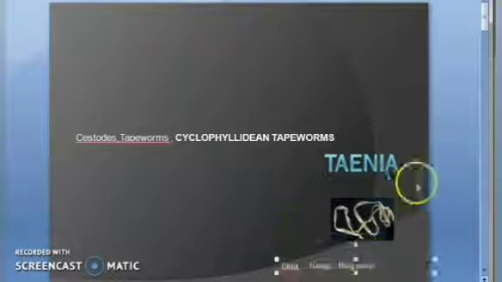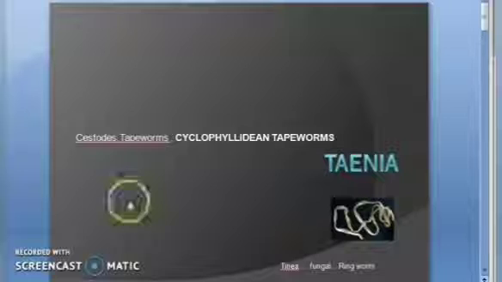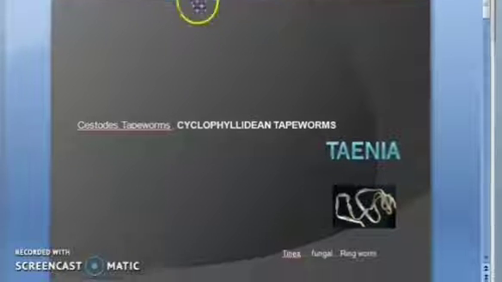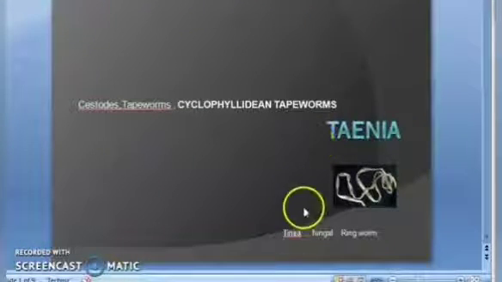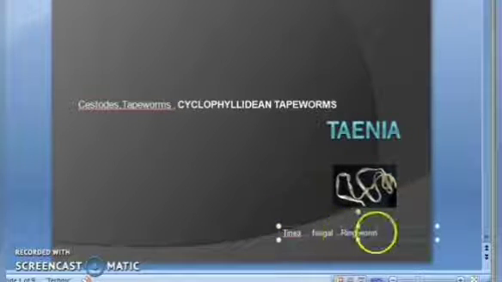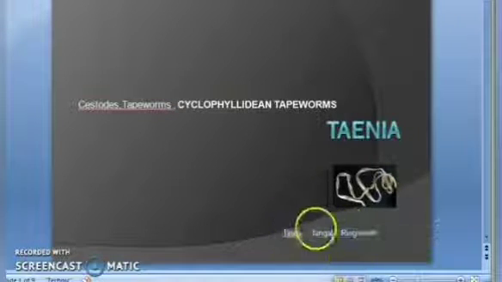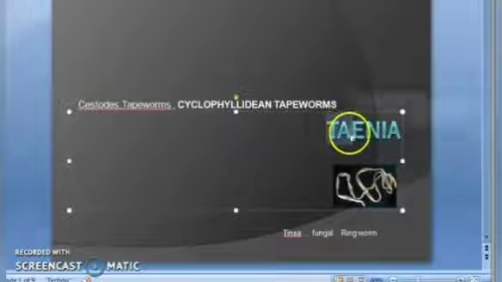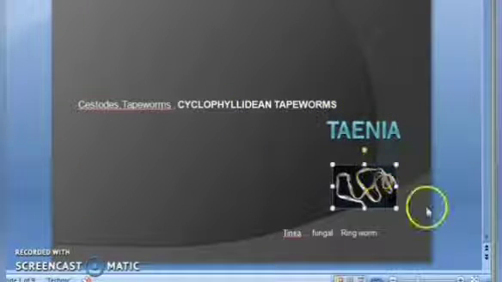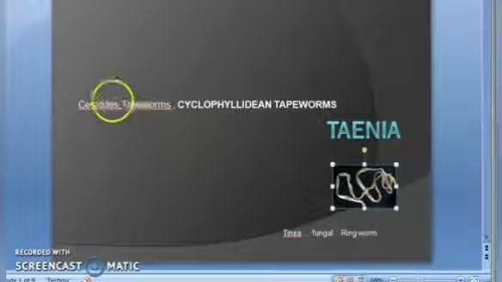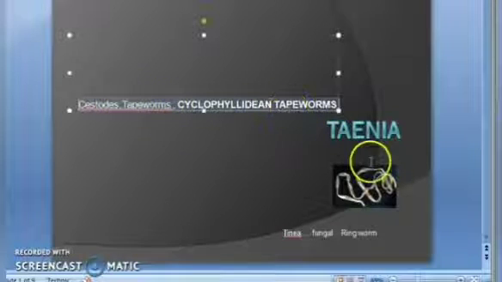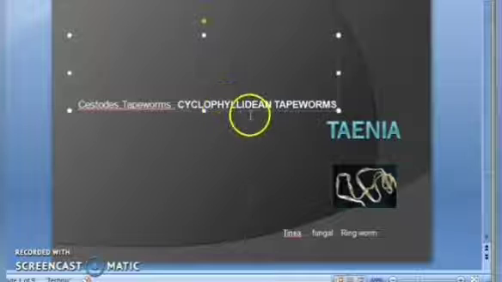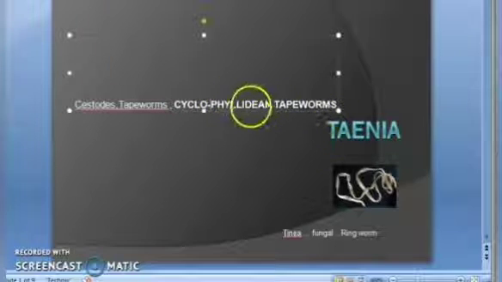Taenia is tapeworm. Okay. So, how many people understood this part of it? First of all, understand this part of it. If it's Tinea, it's fungal, it's ringworm infection. Okay. Taenia is tapeworm. Okay, this will be a helminth. This one, cestode tapeworm. Cyclophyllidean tapeworm it is. Okay.